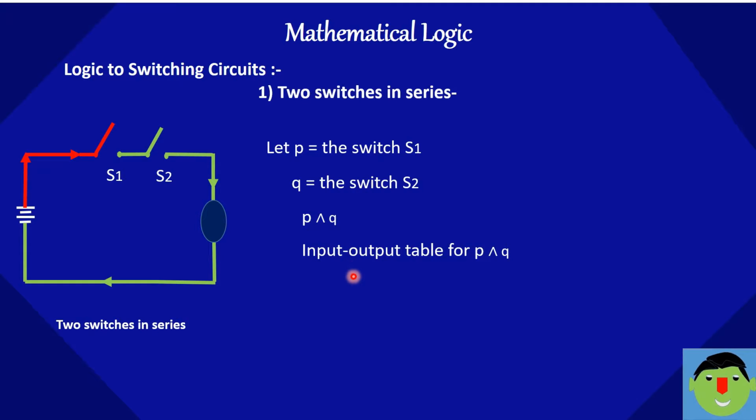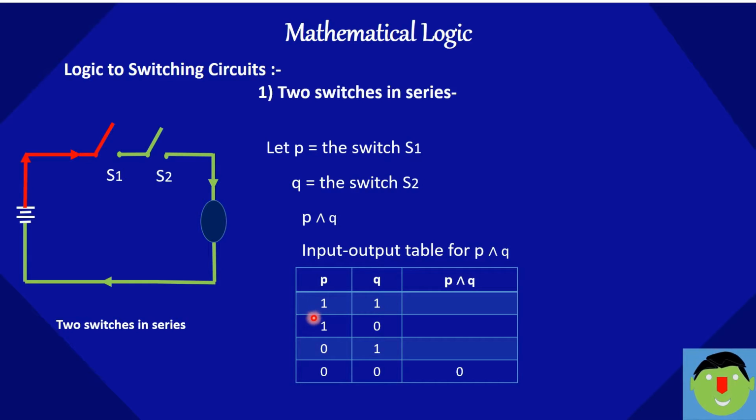Now the input output table for P and Q. You know how to write the P and Q table. Here in switching circuits we represent on and off in binary form, that is 1 and 0 respectively. So 1 means on and 0 is off.